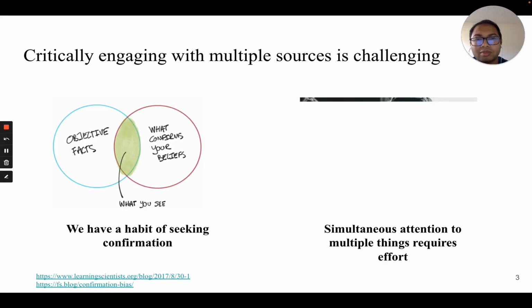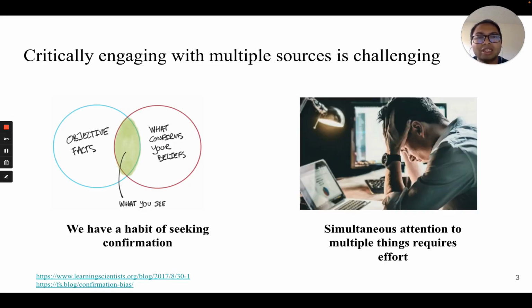sources. However, there are some challenges that hamper this process of reading diverse sources. First, we tend to seek information confirming our own priors and sources that conform to that. This causes filter bubbles. Second, when it comes to attention, our mind has its limits, especially with people having attention disorder, so simultaneously attending to multiple sources requires significant effort.